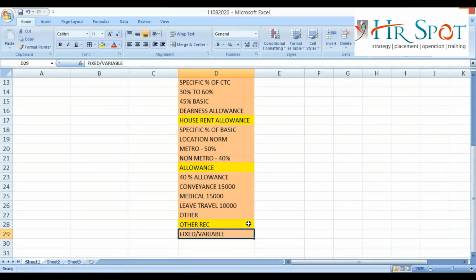Clear? Sir, I have a question. Please. Sir, these reimbursements will come under other receivables, variables? Receivables, variable. Right?